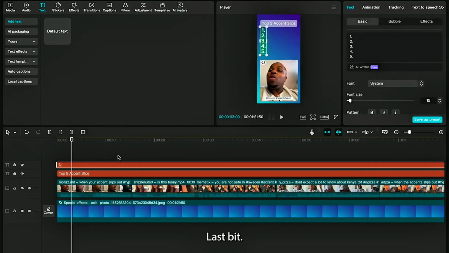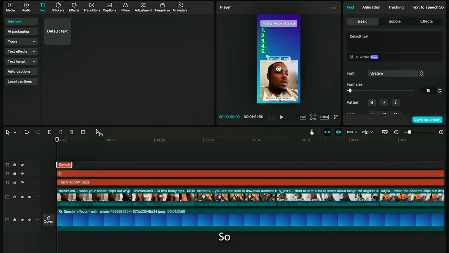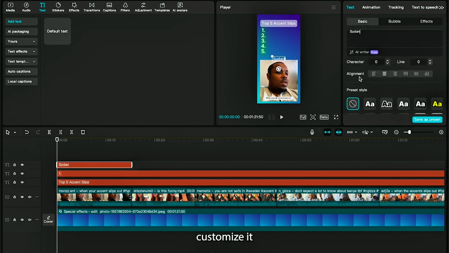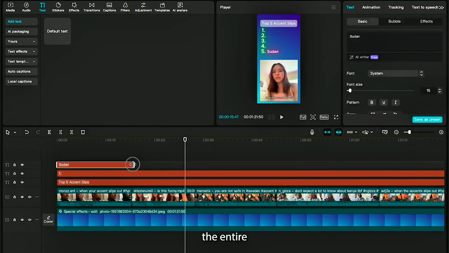Alright, last bit. We now need to add some text and label what's going on in our video. So for the first one, I'll type Sudan, as that's the accent in our video. Alright, with that done, we need to customize it like the others. So I'll just add this red glow template to it. Finally extend it so it lasts the entire video.